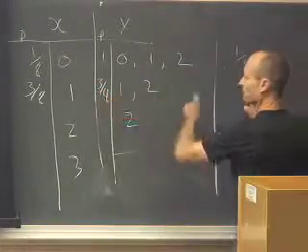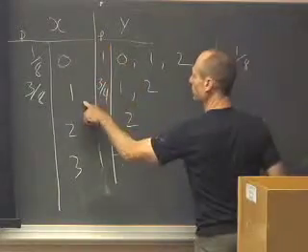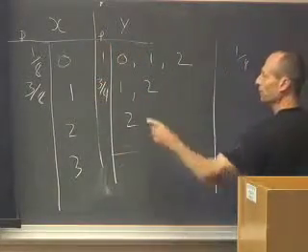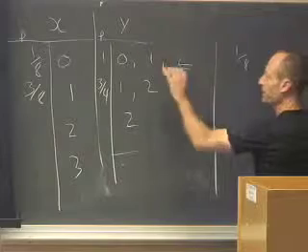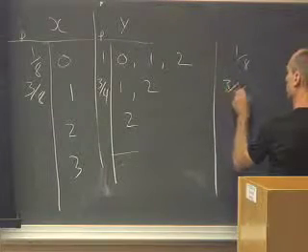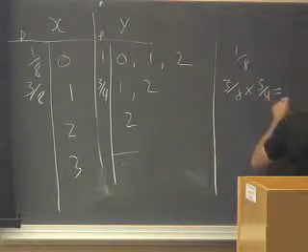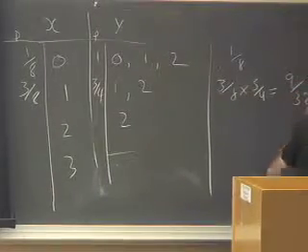And the overall chance that this row happens, that x is equal to 1 and y is equal to 1 or 2, is 3/8 times 3/4 because x and y are independent. So 9/32.